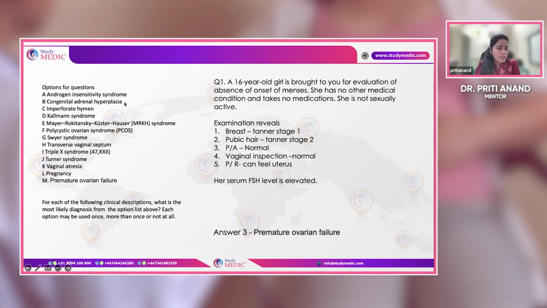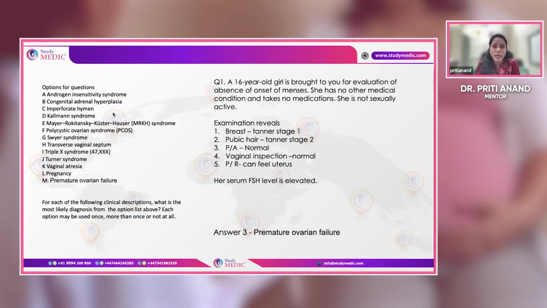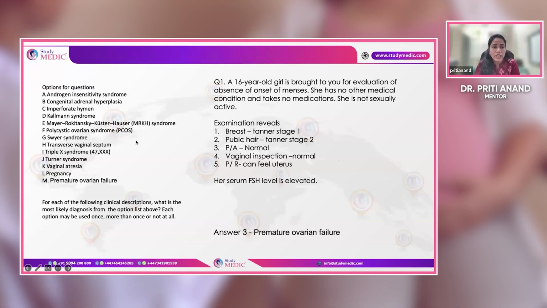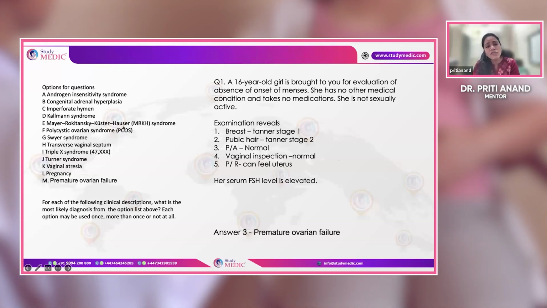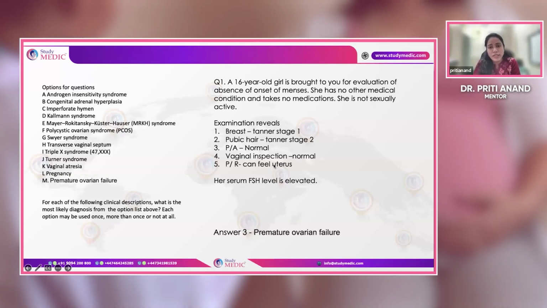Congenital adrenal hyperplasia also, usually they have normal breast development and pubic hair is all normal. Imperforate hymen will have pathologies related to the vaginal inspection. And as we go on, every other condition will have a different presentation than this.